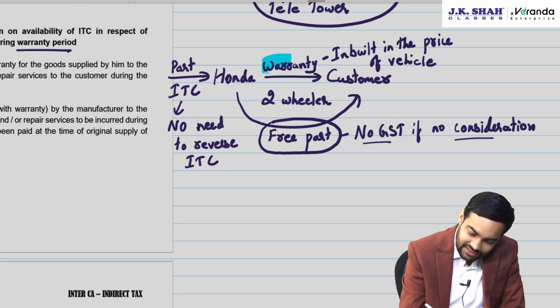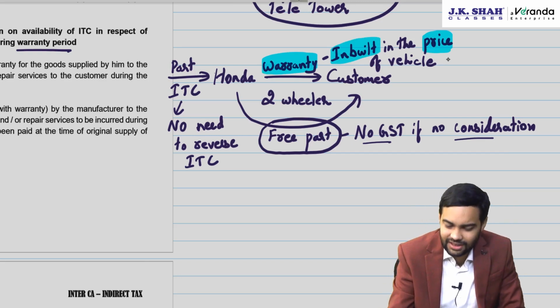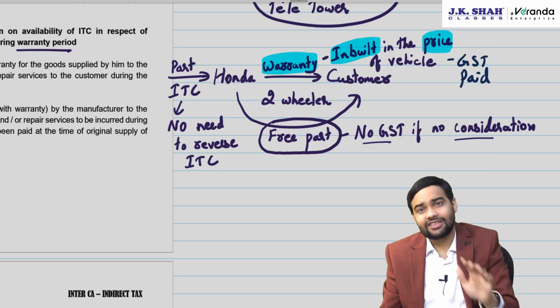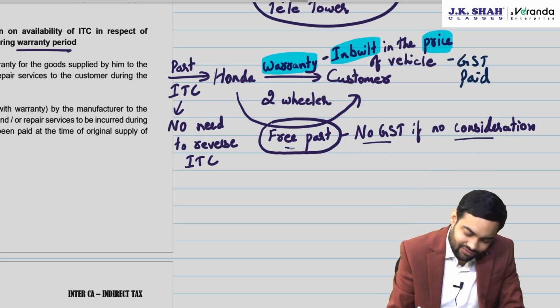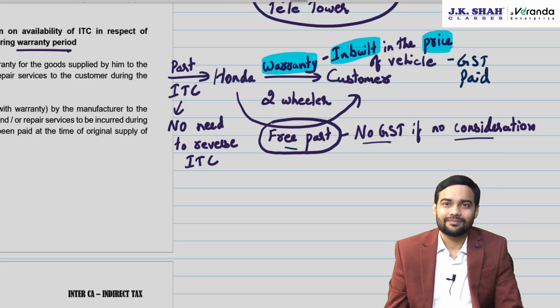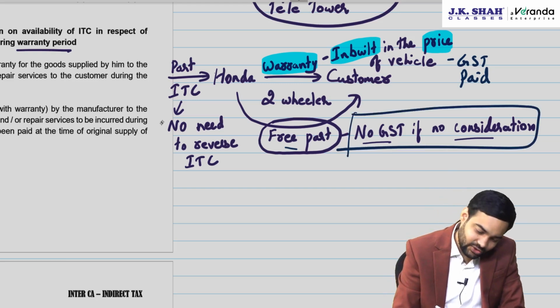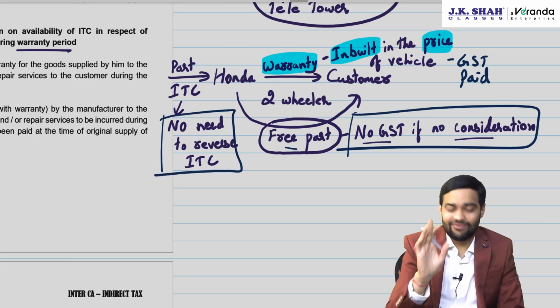You have already charged for warranty. Warranty price was already inbuilt in the price of the vehicle. You have already paid GST on the price of the vehicle, so you have actually also paid GST on this free part technically. And hence, no GST here. No need to reverse ITC here. That is the first part.